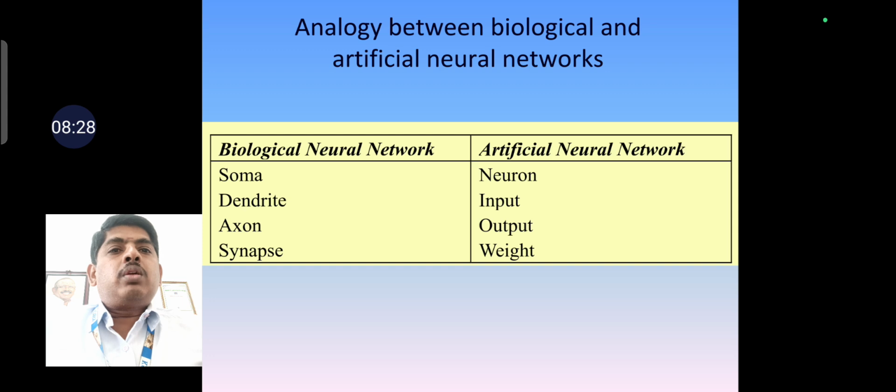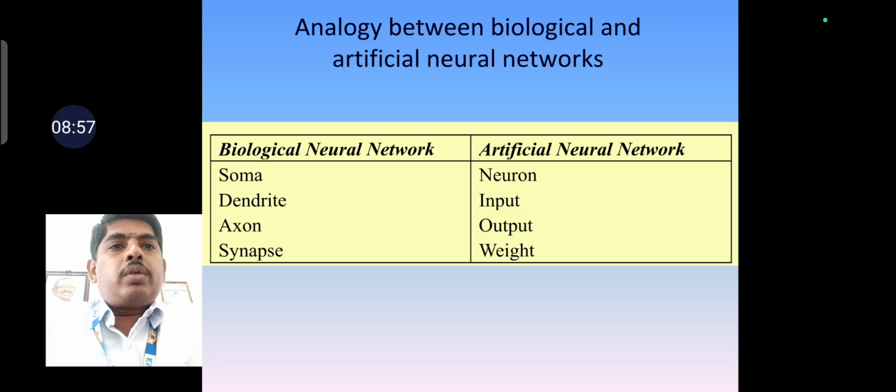The role of the soma is what is done in the neuron here. Dendrites are nothing but the input; we give the input signals to the neuron, so in the biological neuron we compare that with dendrites. The axon in the biological neural network is considered the output in the artificial neural network. Synapses are nothing but the weights in the artificial neural network.